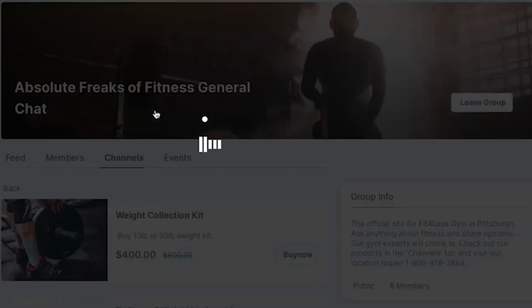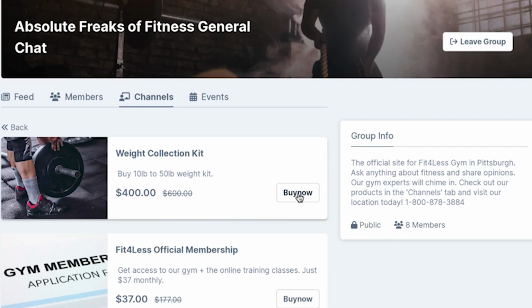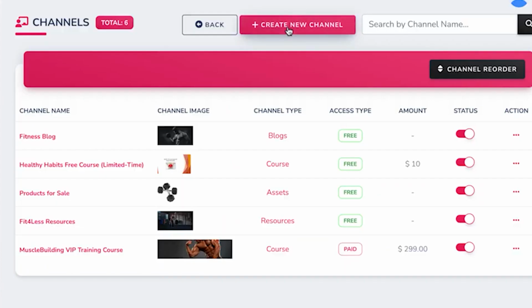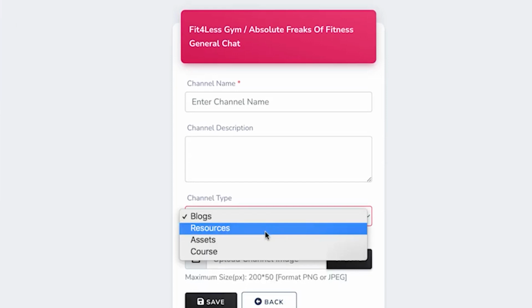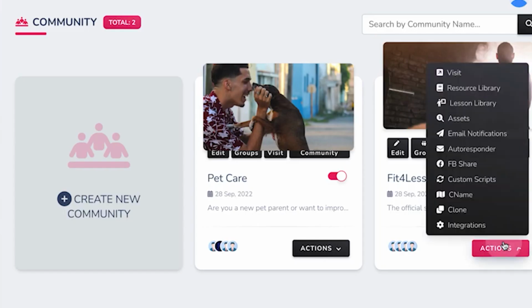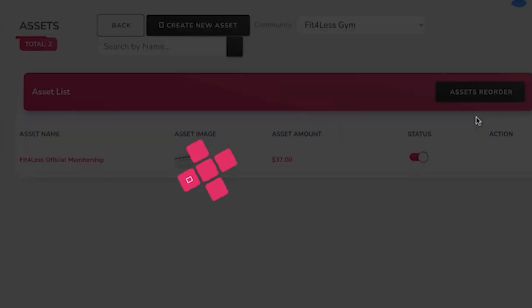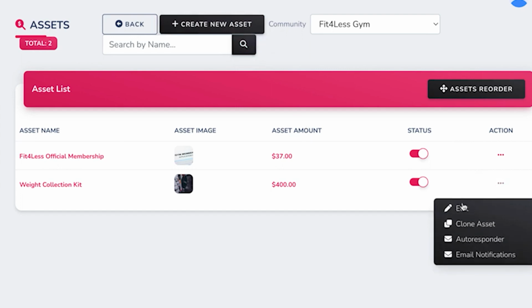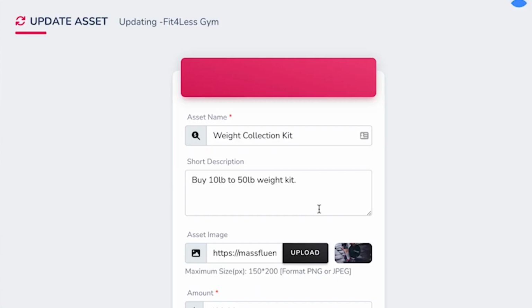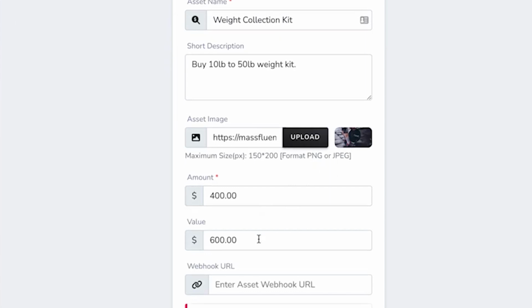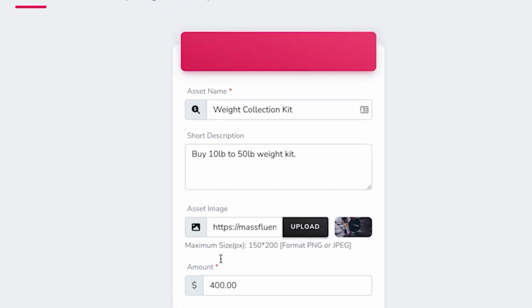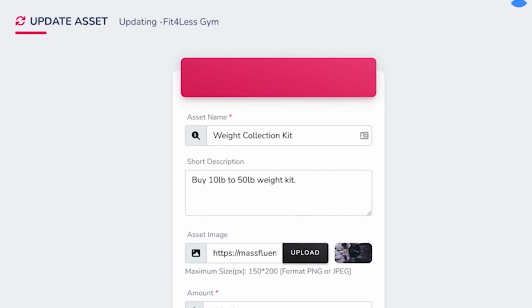Plus, you can sell any other digital or physical product with Massfluence too by adding an asset channel. So just like blogs, courses, and resources, just go to Create New Channel and choose Assets this time to sell our products. Then go to our Sites action and hit Assets to add any products to sell on our site. Just hit Create New Asset or edit an existing asset. Give it a name, description, any image of what we're going to be selling, assign a value and actual amount they will pay, plus integrate any webhook URL information if needed that will give them automatic access as soon as the payment is complete.